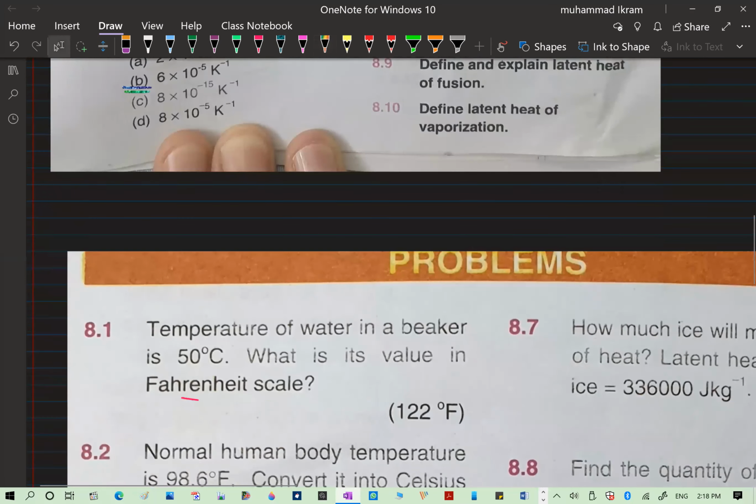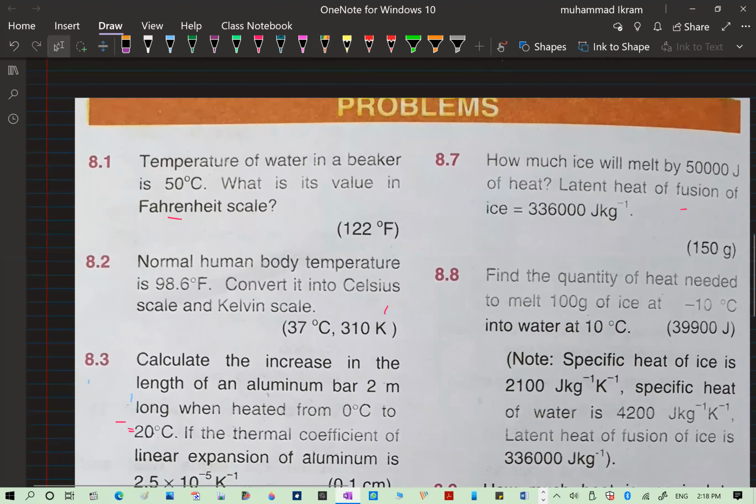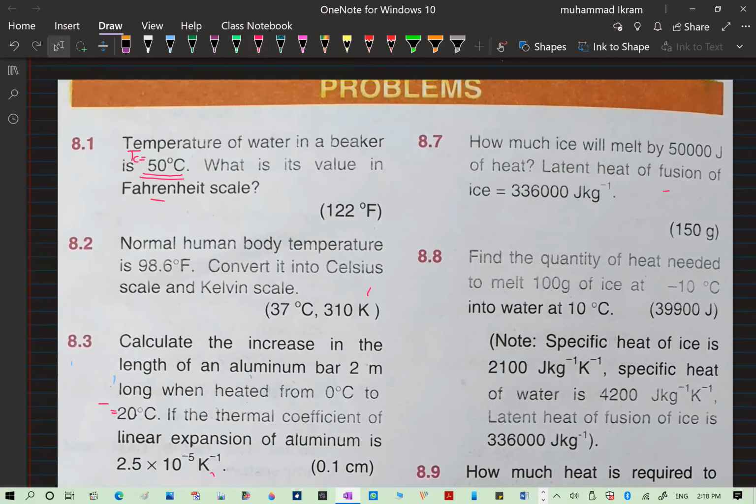Now let us move on to the numerical part of the exercise. Here you see, the first problem is: the temperature of the water in a beaker is 50 degrees centigrade. What is its value on the Fahrenheit scale? So here the temperature in centigrade, TC, is given. You need to change it into temperature in Fahrenheit.